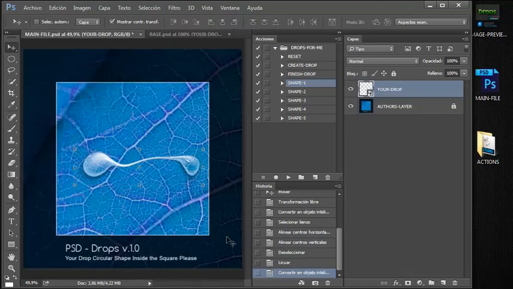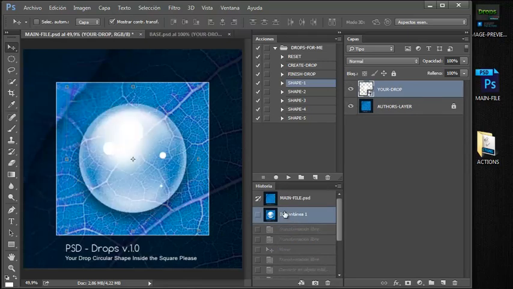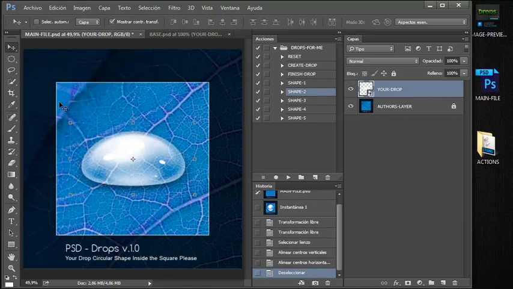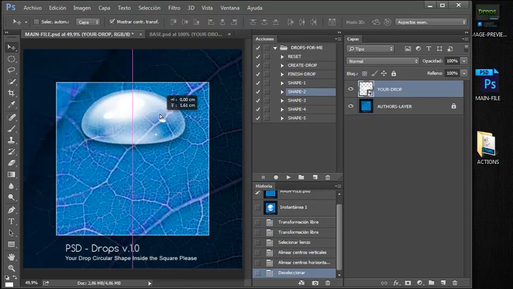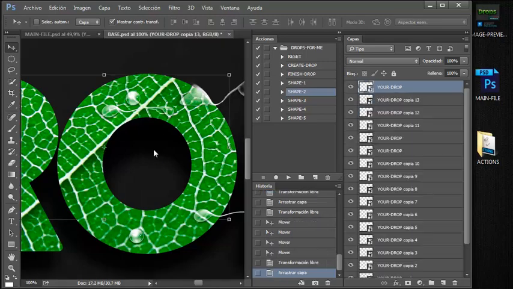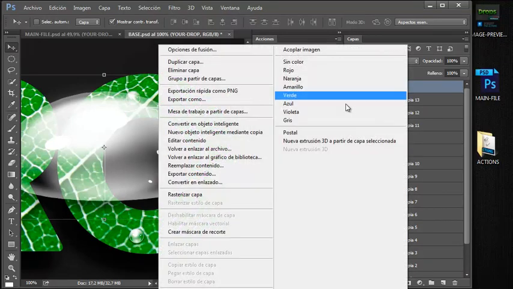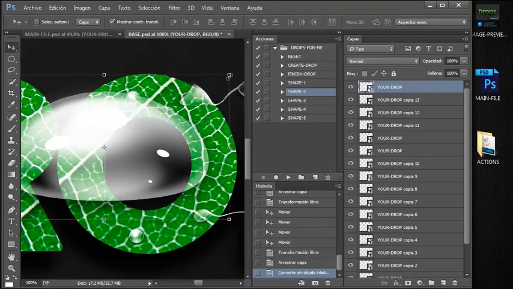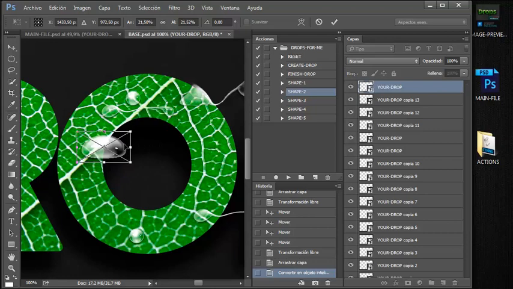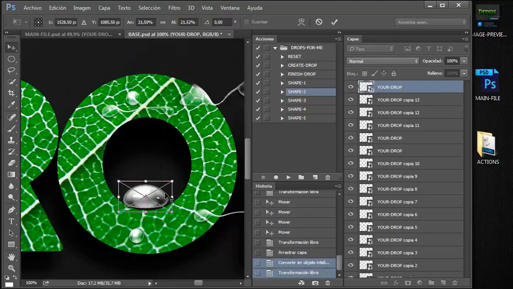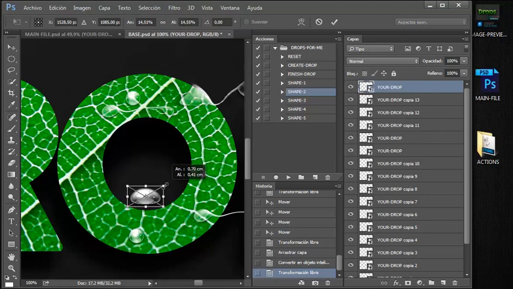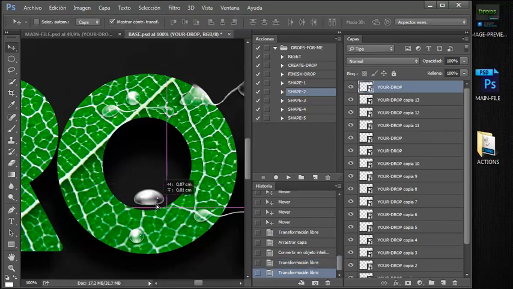And I'm going to use my history because I want to restore my shape, and then you can use shape 2, which allows you to create this one, which I like so much because it's like a water drop on a surface, so you can use that. And I recommend you put that thing as an intelligent object, which is better. You can put that drop here, something like this.